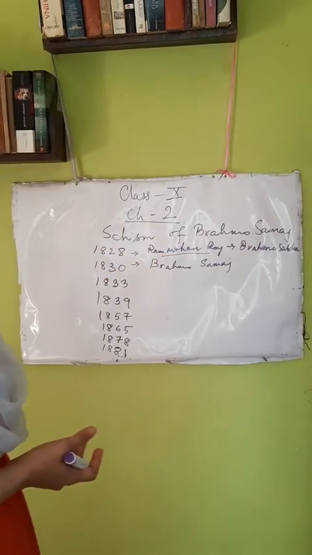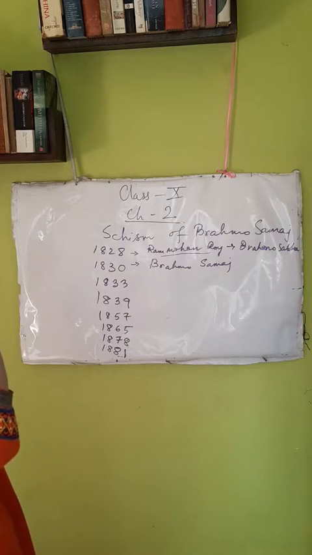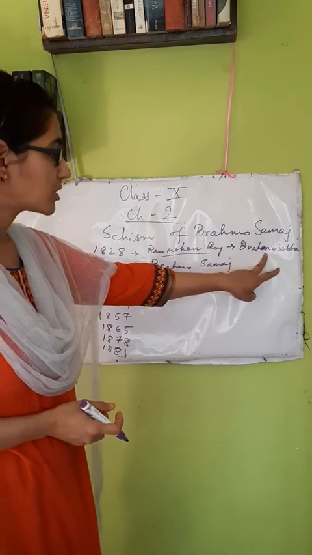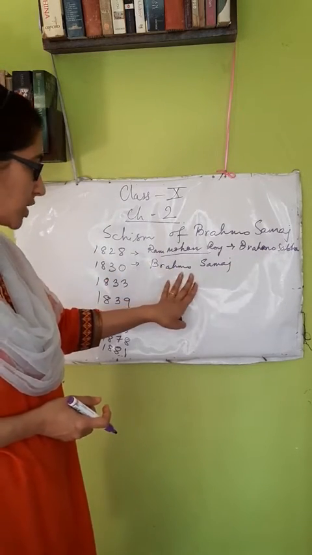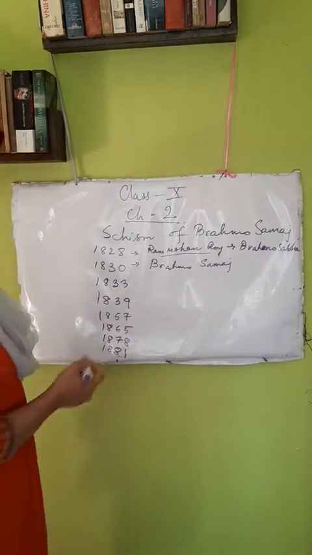that you all remember, that is the abolition of the Sati. The act of Sati was made illegal in 1829 and that was done under the Brahmo Sabha. So in 1830 Brahmo Samaj was formed, that is this Brahmo Sabha was transformed into Brahmo Samaj.